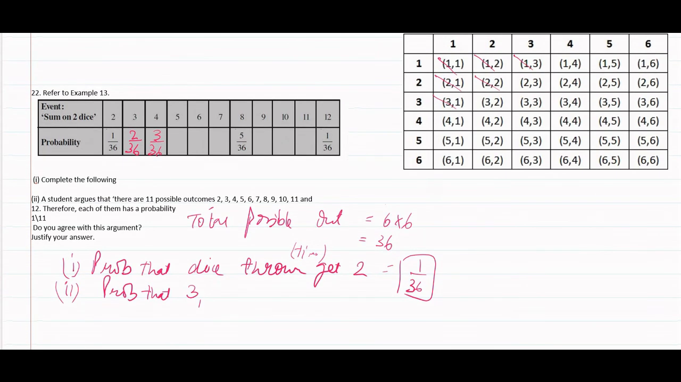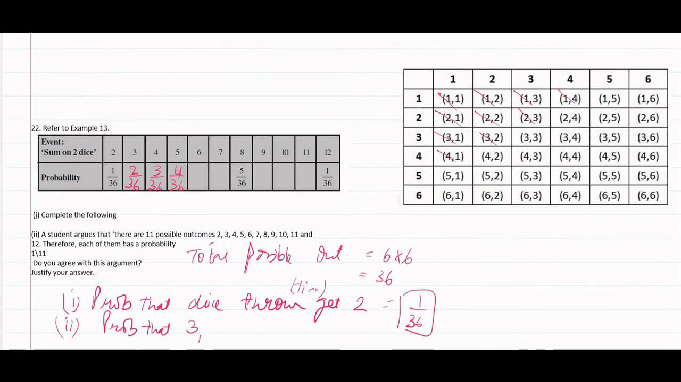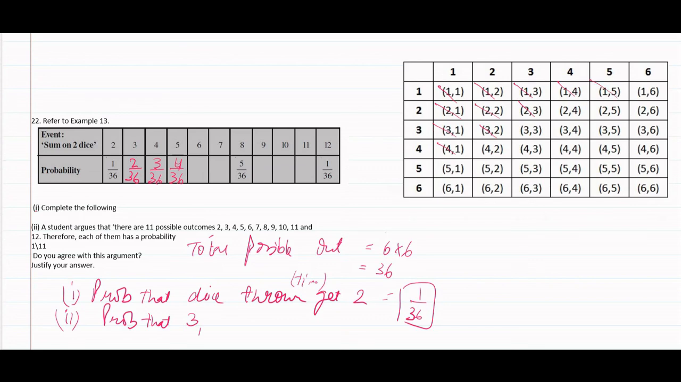What is the probability that we get 5? 1, 2, 3, 4. We need 5. So 1 plus 4 is 5, 2 plus 3 is 5, 3 plus 2 is 5, 4 plus 1 is 5. 1, 2, 3, 4. 4 possibilities. 4 by 36. Now we want 6. So 1 plus 5 is 6, 2 plus 4 is 6, 3 plus 3 is 6, 4 plus 2 is 6, 5 plus 1 is 6. 1, 2, 3, 4, 5.